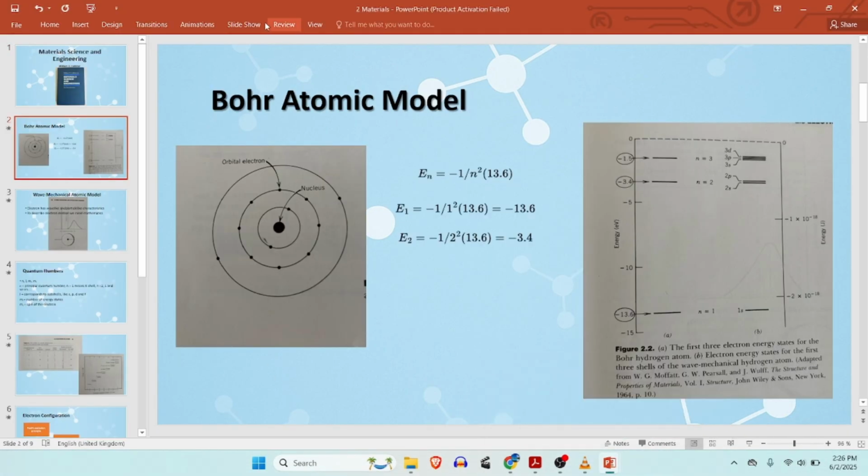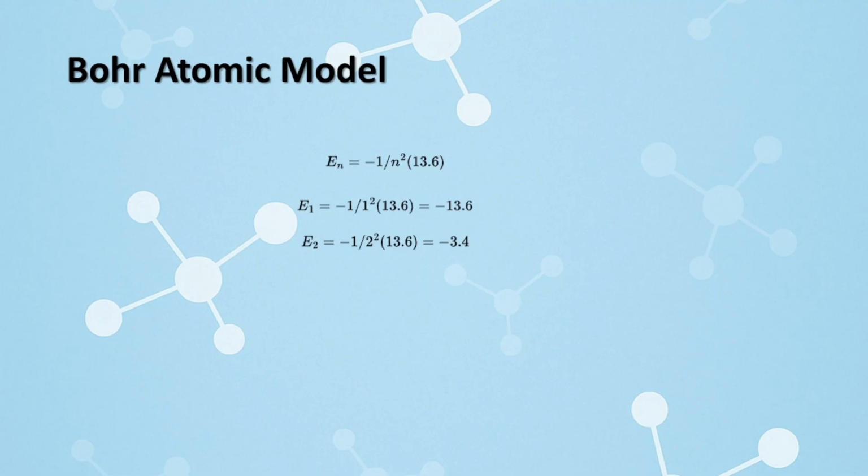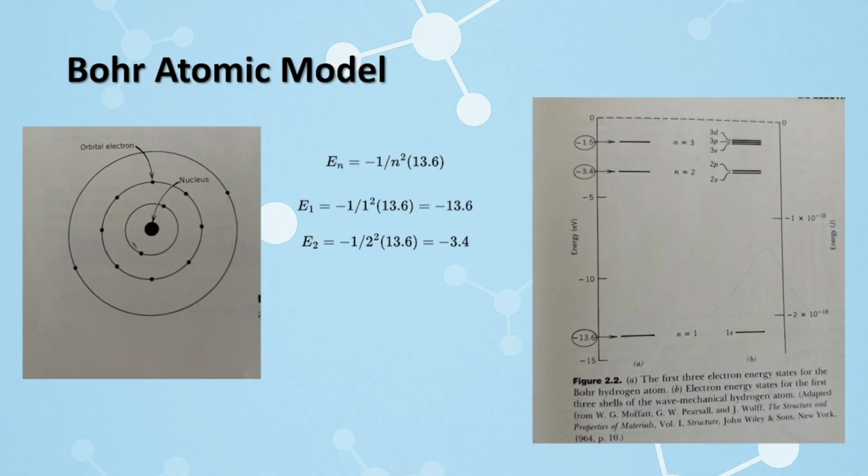Bohr's model is one of the earlier consequences of quantum mechanics. Here, this image shows a schematic representation of Bohr's model. Bohr told us that the energies of electrons are quantized. It means electrons possess some specific values of energy, and these energies may be associated with energy levels. And here he explained the model for allowed states of the hydrogen atom. Let's see how it works.